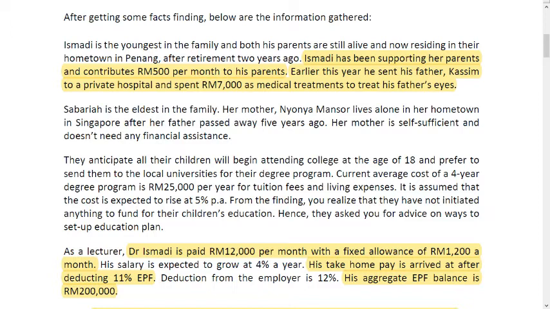First, Ismadi has been supporting his parent, not her parent, and contributes 500 ringgit per month to his parent. So this 500 ringgit should be added to the cash flow as expenses. However, the 7,000 ringgit as medical treatment to treat the Qasim Selamat eyes must not be added to the cash flow since this is one-off and not recurring. So this will be treated as relief in tax and zakat calculation later.